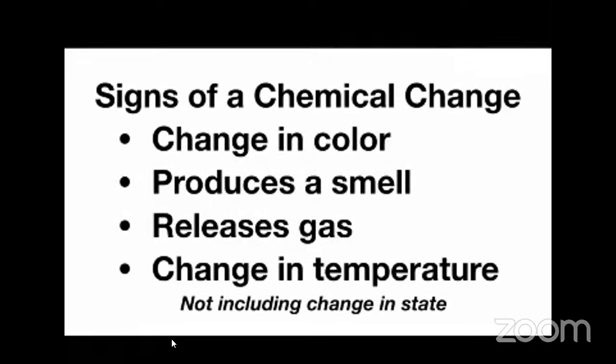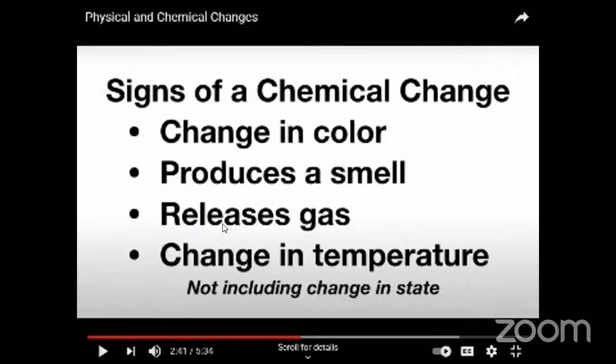And actually, we're not talking about the change of state here. There is a change in color, it produces a smell, releases gas, and there's a change in temperature, not including change in state. Okay, the state will compulsorily change along with it. So there is a change in color, it produces a smell, releases some gases, and a change in temperature. These are all signs of chemical changes of matter. We're talking about if you do something and it releases a lot of heat, like an explosion.